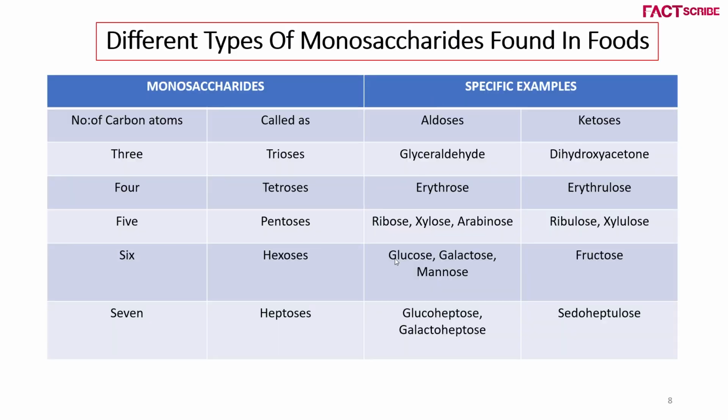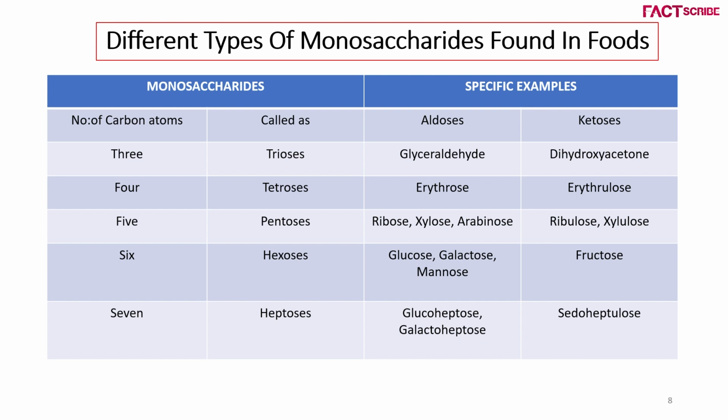Then these are the examples of monosaccharides that are found in food. Based on the number of carbon atoms, here we have classified these as 3 to 7 carbon atom compounds. For example, 3 carbon compounds are called trioses, from the term 3. Example, glyceraldehyde for aldoses, then for ketoses, dihydroxyacetone. Both have the same molecular formula but difference in structure. Then 4 carbon compounds are called tetroses, erythrose as aldose. Then example for ketose is erythrulose.